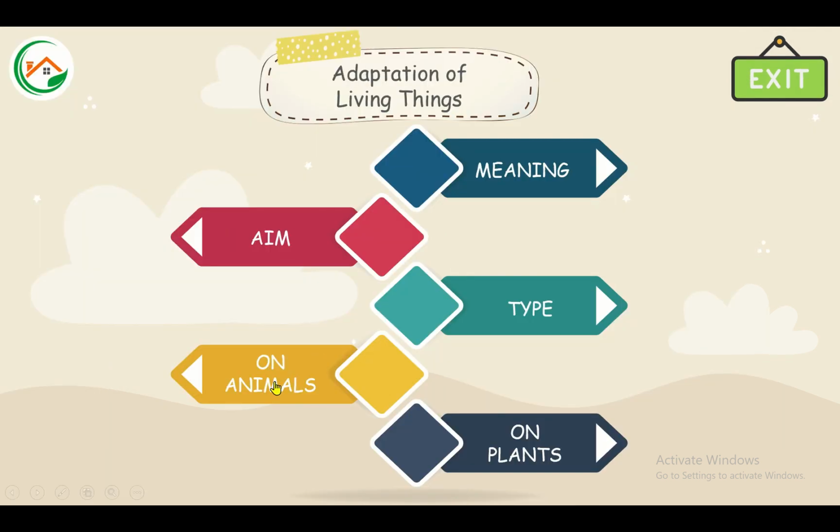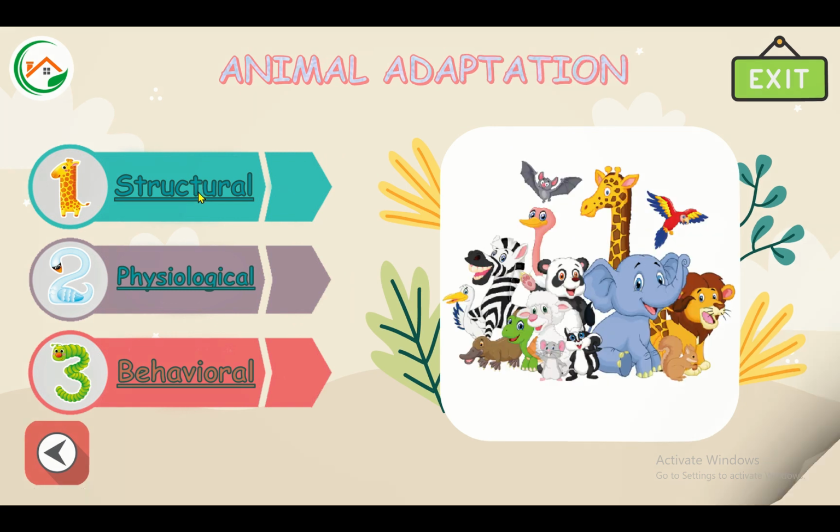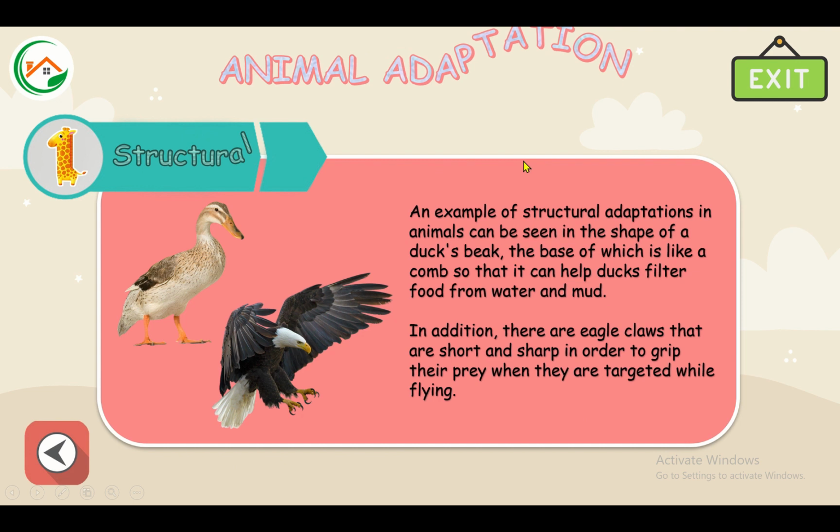Okay, now we will learn adaptation on animals. Structural. An example of structural adaptation in animals can be seen in the shape of a duck's beak, the base of which is like a comb, so that it can help ducks filter food from water and mud. In addition, eagle claws are short and sharp, in order to grip their prey when they are targeted while flying.